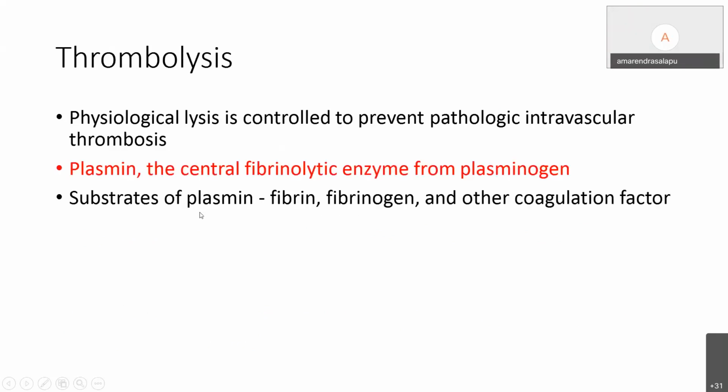So physiological thrombolysis is controlled, unlike pathological intravascular thrombosis. So plasmin, as we saw earlier, is a major part of the central fibrinolytic system. It's from plasminogen. Its substrates include fibrin, fibrinogen, and other coagulation factors.